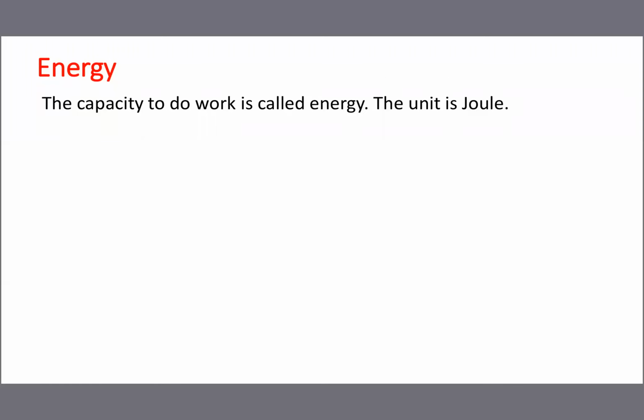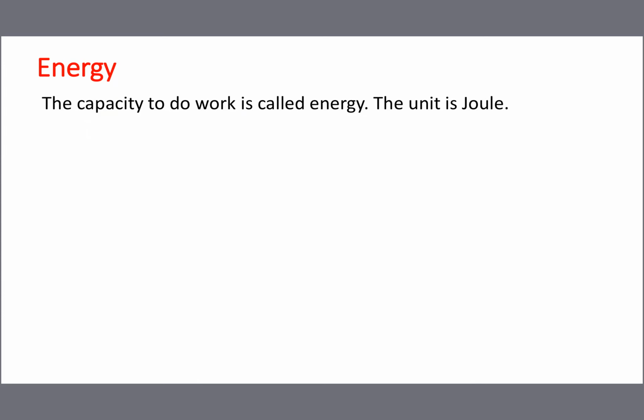What is energy? The capacity to do work is called energy. Going back to the previous example, for moving the job from one place to another, some energy must be required for the man. Suppose some men are doing the job.